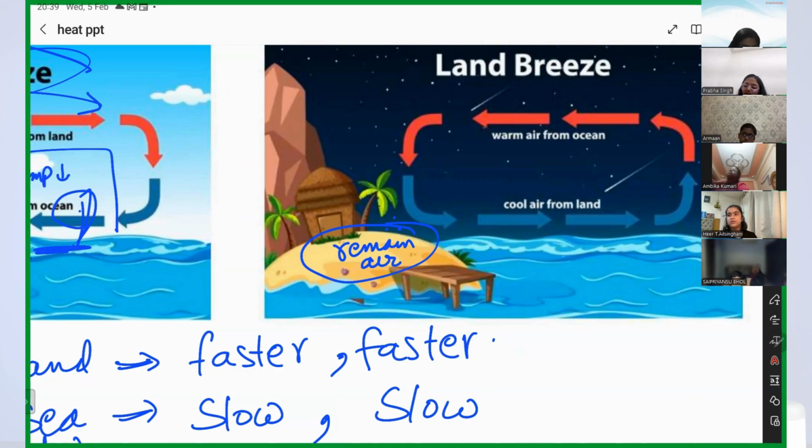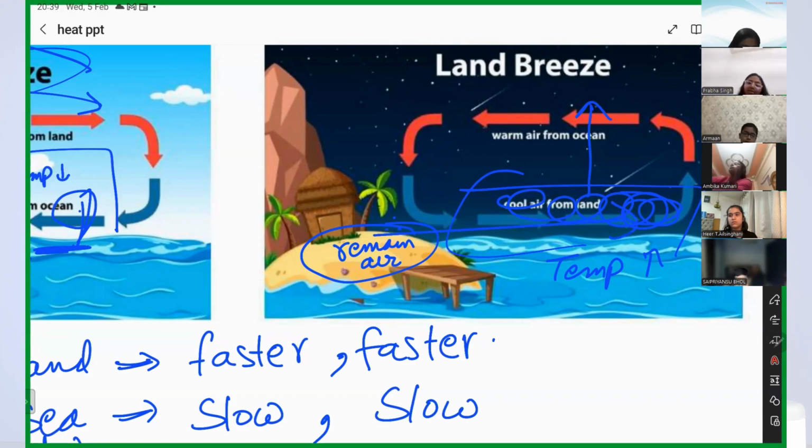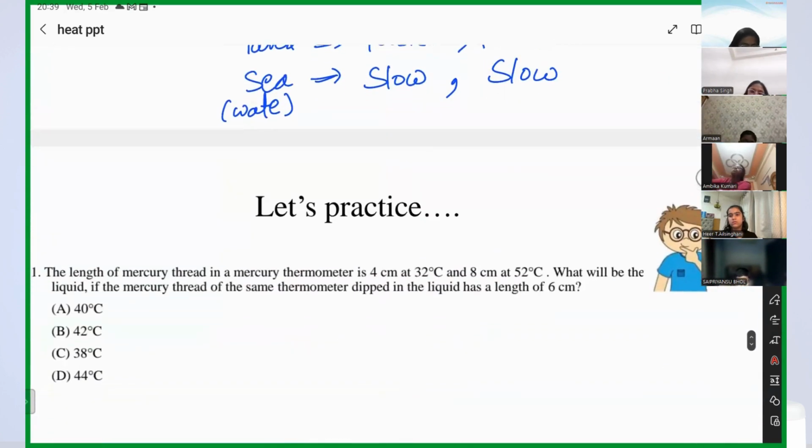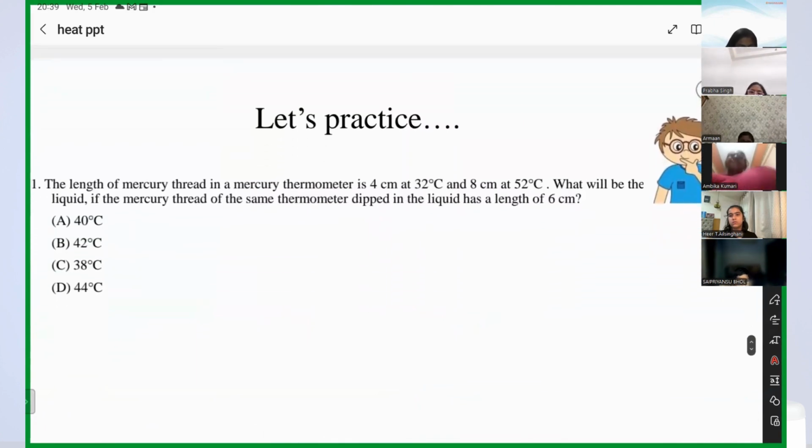Will rise up. Temperature of sea is still high, right? So the temperature of air near the sea will be high, due to which the air will rise up, and here there will be no air. So air from land will move from land to the sea, and that is called land breeze. Got it? Yes, ma'am. And that is due to convection. Now we have ended with the topic and we have a few questions to do.